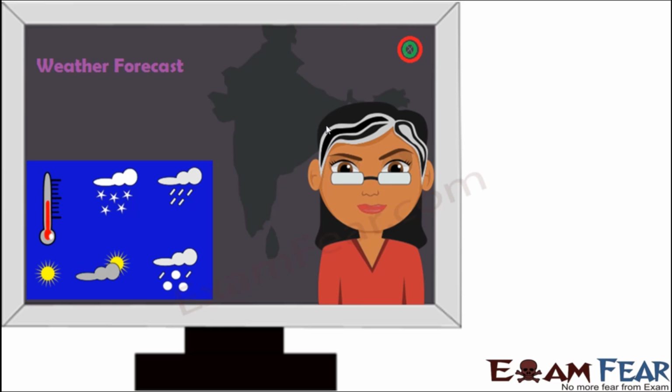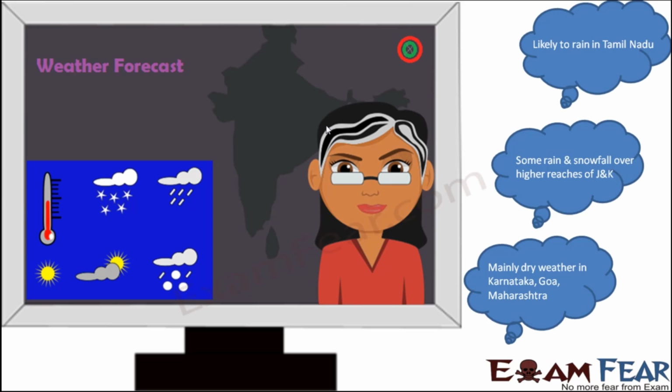Different places do not have similar weather. Different places have different types of weather. For example, sometimes in the news they say that it is likely to rain in Tamil Nadu. Tamil Nadu is located towards the southern part of India. But at the same time, sometimes you have news like some rain and snowfall over high reaches of Jammu and Kashmir.